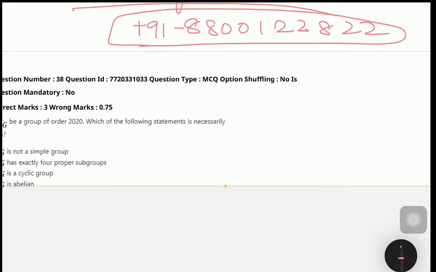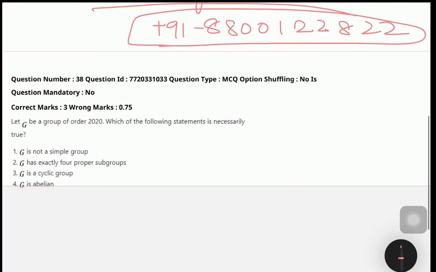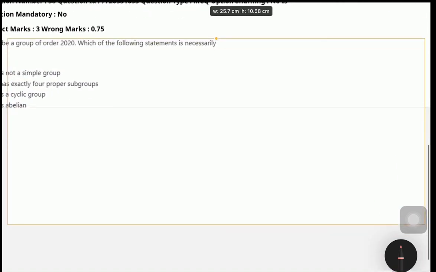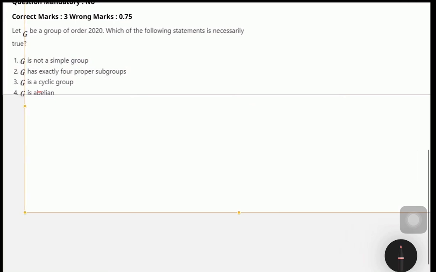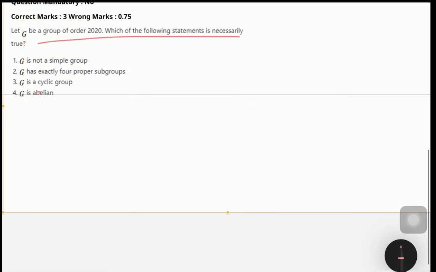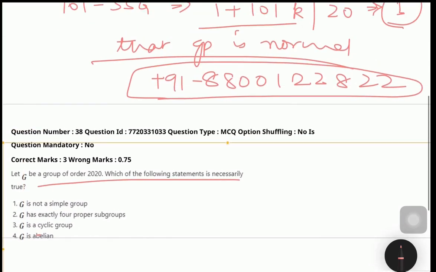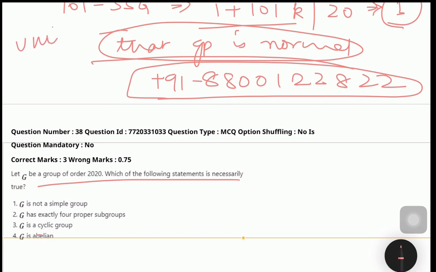Okay, so next: if we have that G is a group of order 2020, a unique p-Sylow subgroup implies that that subgroup is normal. That is the exact statement.